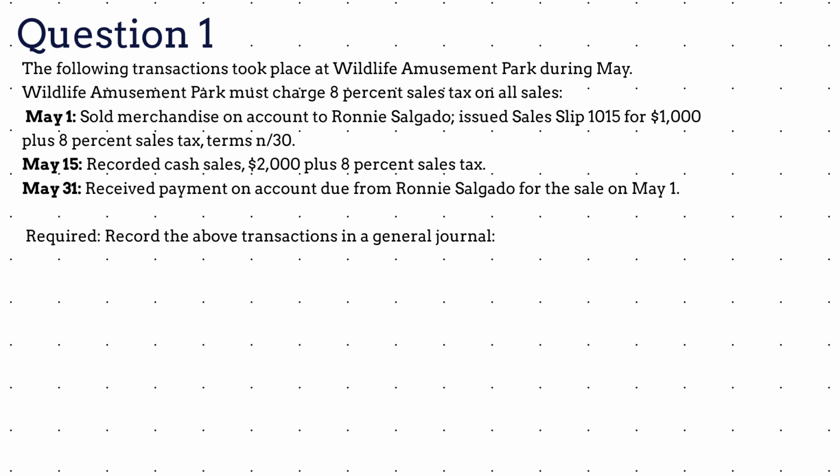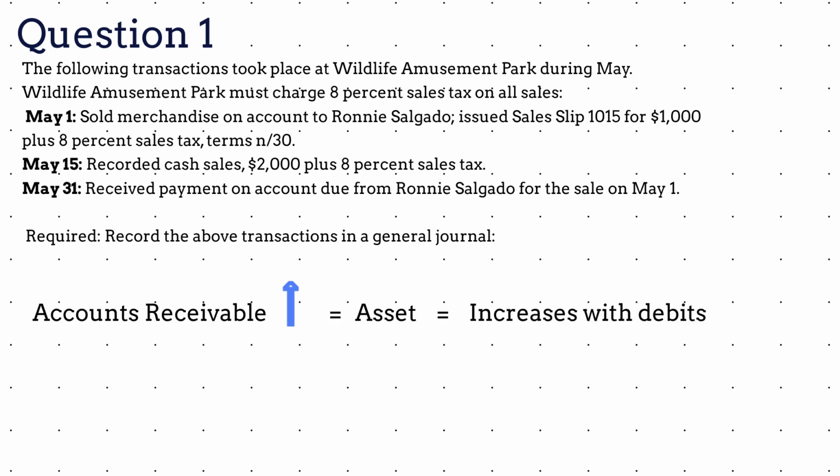The company sold merchandise on account to Ronnie Salgado and issued sales slip 1015 for $1,000 plus 8% sales tax. The terms are net 30. Just like we have done in the past, we start by analyzing the transaction. First, accounts receivable increased because the customer bought on credit. Accounts receivable are assets and, according to the dealer mnemonic, assets increase with debits. So, debit accounts receivable.